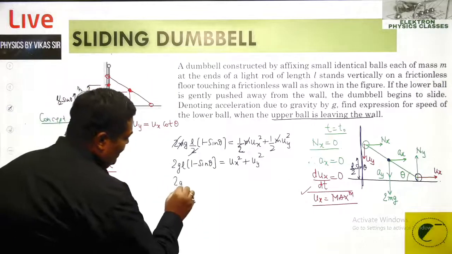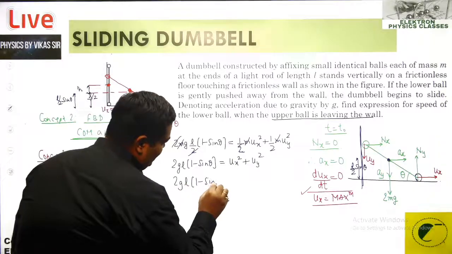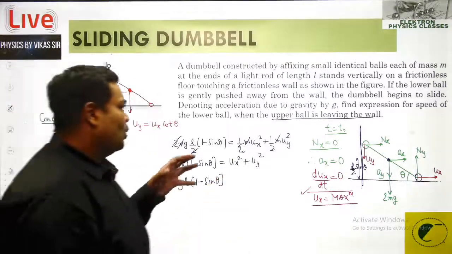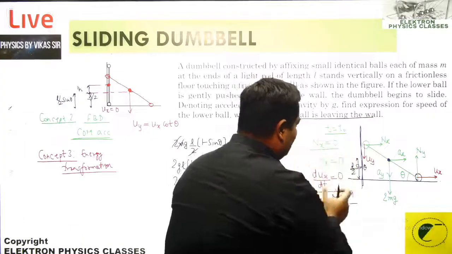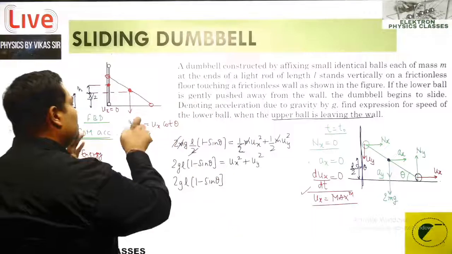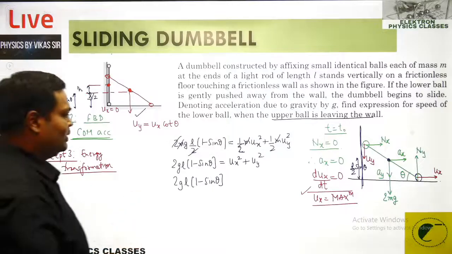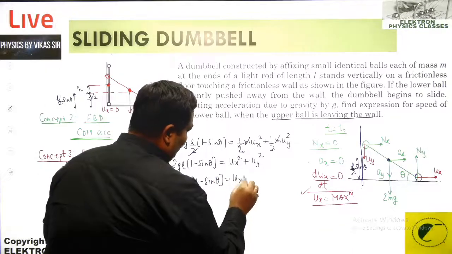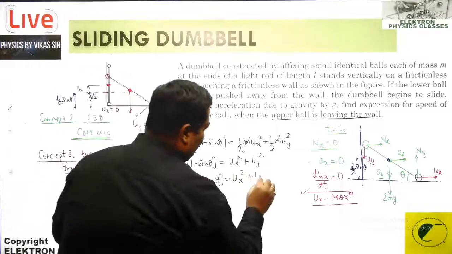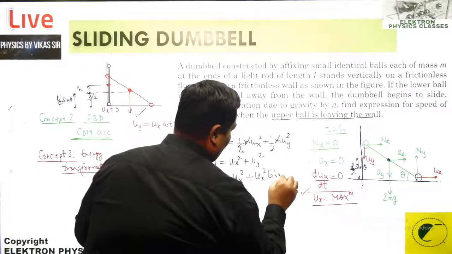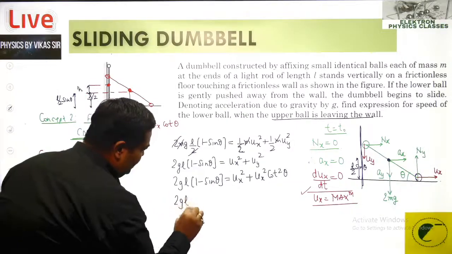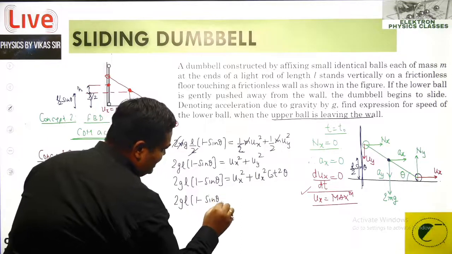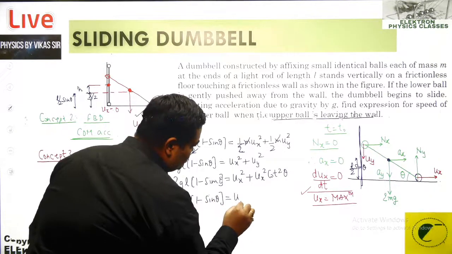Now you make the question answerable and see what the question is demanding. The question is concentrated on ux. It says when it leaves the wall, so nx is 0, ax is 0. So the question is on ux, not on uy. So eliminate uy. So what is uy? Ux cot theta. So that is ux square plus, instead of uy square, we have ux square cot square theta. So the overall relation now works out as 2gl into 1 minus sine theta is equal to ux square into 1 plus cot square theta, that becomes cosecant square theta.